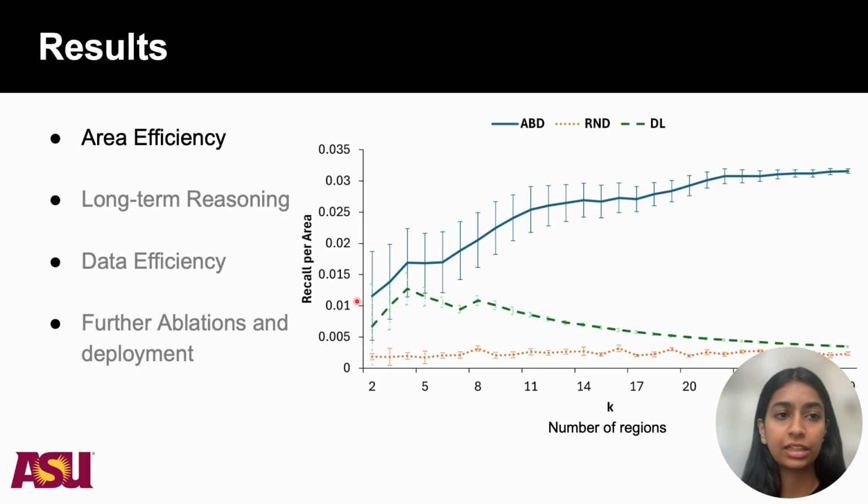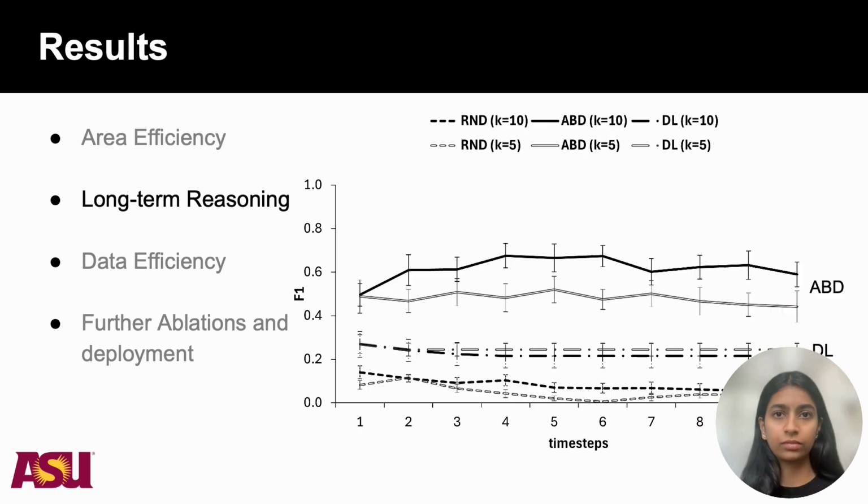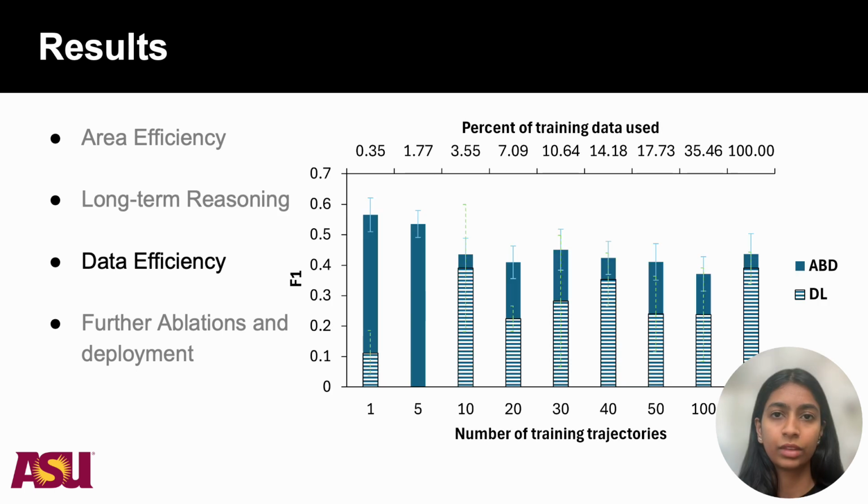To further investigate the area efficiency, we record recall as a function of the number of generated regions. And as you can see, for abduction, the performance is increasing monotonically, while for DL, it's converging with the random baseline. So far, we looked at a fixed time horizon, but now we'll look at performance with increasing time horizon. And area efficiency still holds for the abduction method with a higher F1, but for DL, the F1 saturates right after the first time horizon.